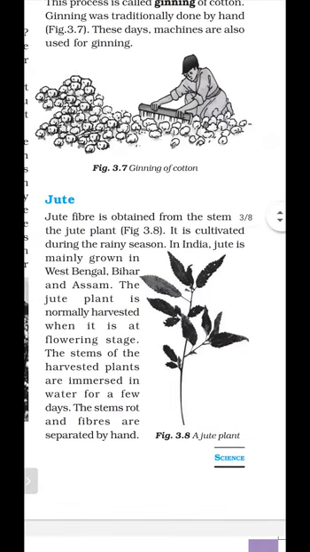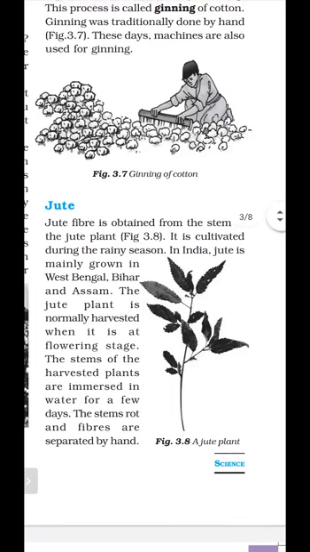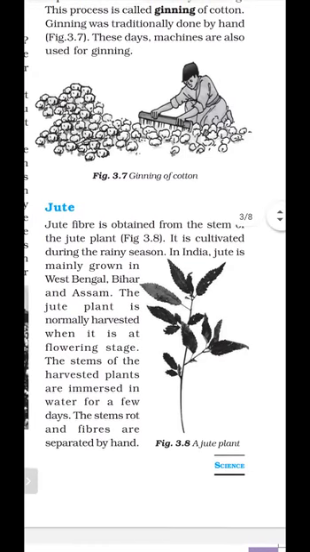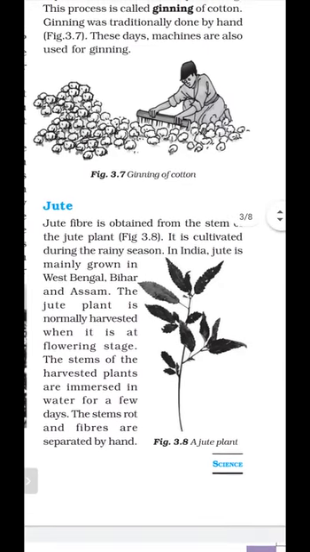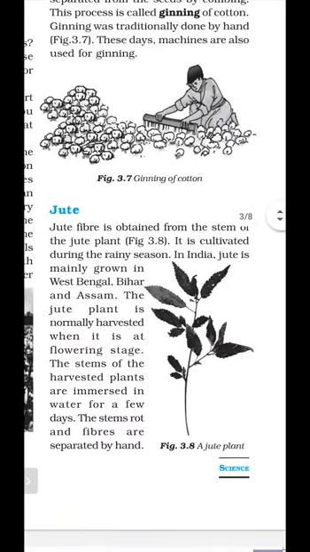So how is jute fiber obtained? Firstly, we take the jute plant, and the stem of the harvested plant is immersed in water for a few days. When the jute plant is immersed in the water for a few days, the stems, root and fibers are separated by hand.